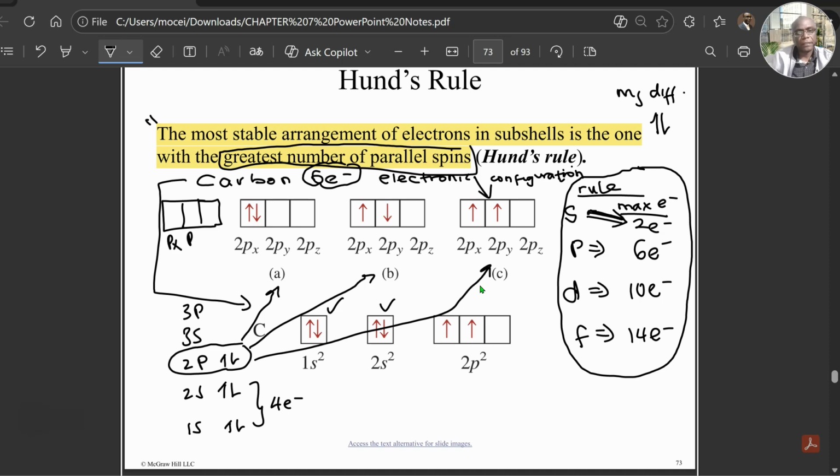This is px, py, pz. So suppose I put them like this. Is that correct? No. Both of them are facing the same side, which is the spin, both of them are maximizing the spin, but they are in the same orbital with all the same quantum numbers.